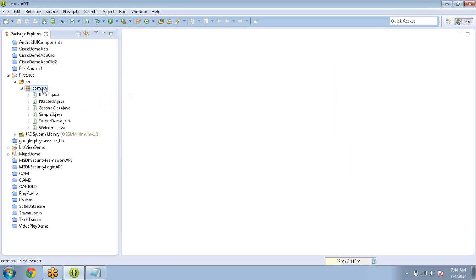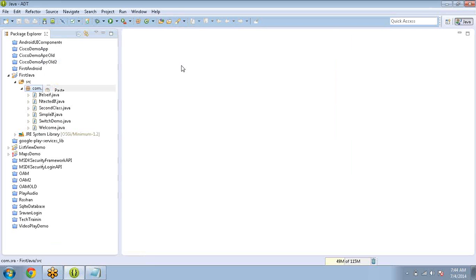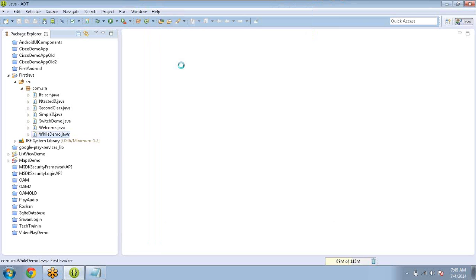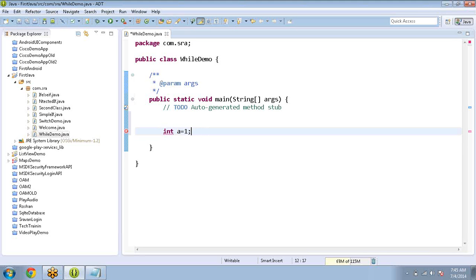Right click, new class, WhileDemo. Here my intention is to print the numbers 1 to 10. For that, int a equals 1.